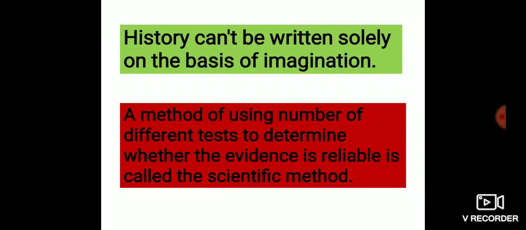A method of using different tests to determine whether the evidence is reliable is called the scientific method. It means we have to test to determine whether the evidence is reliable or not. We have to examine the evidence or the proof that we have. Are they genuine? Are they reliable? So this test is called the scientific method.